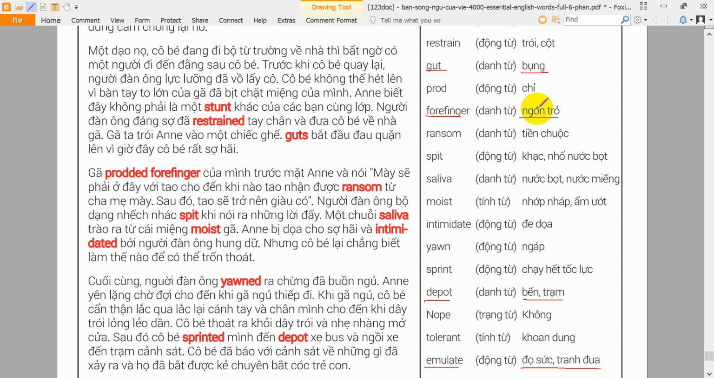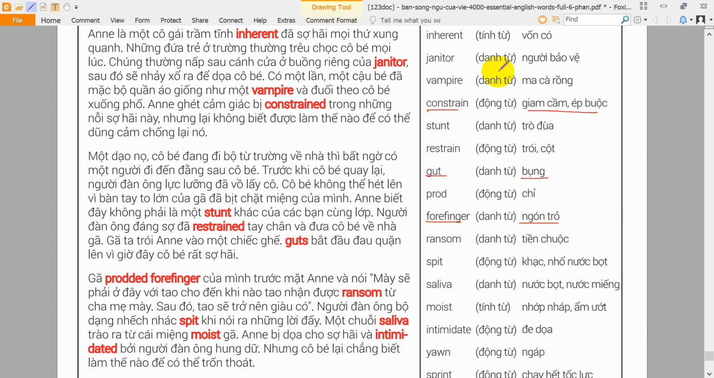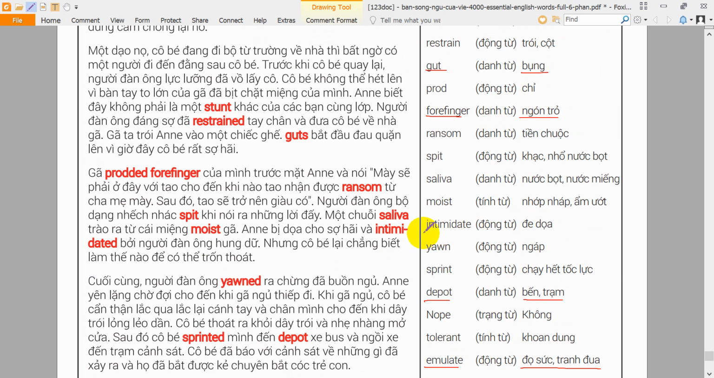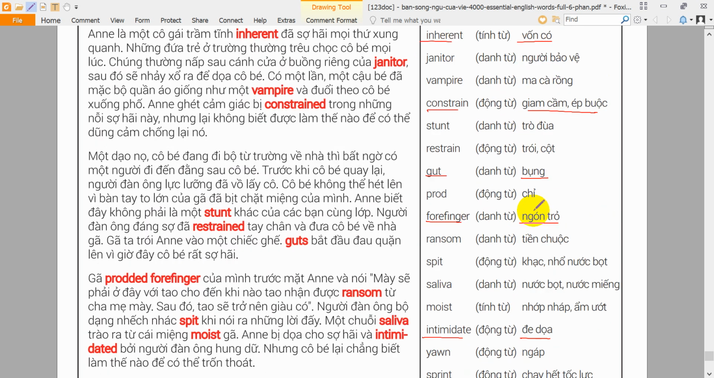Inherent. When something is inherent, it is a natural part of something else. Sweating is an inherent bodily function when exercising. Intimidate. To intimidate means to frighten others. My dad intimidates my friends whenever they visit. Janitor. A janitor is a person who makes repairs and takes care of a building. The school janitor cleaned up the messy cafeteria.